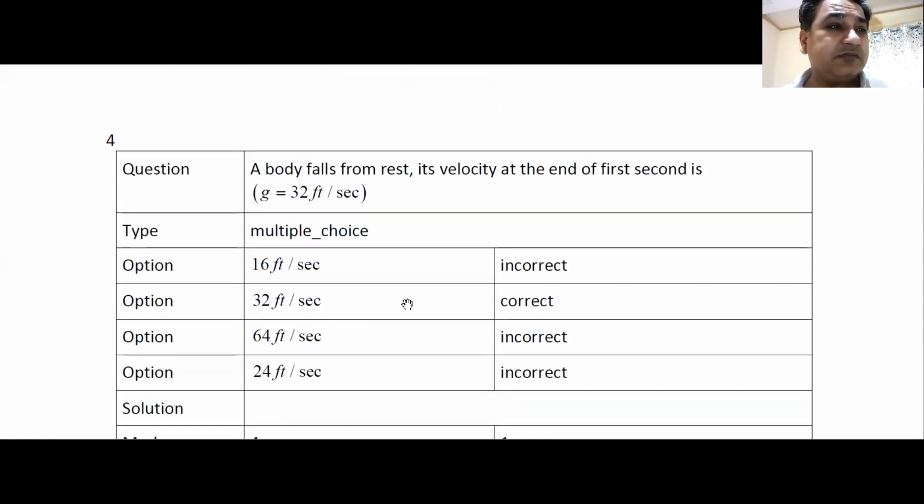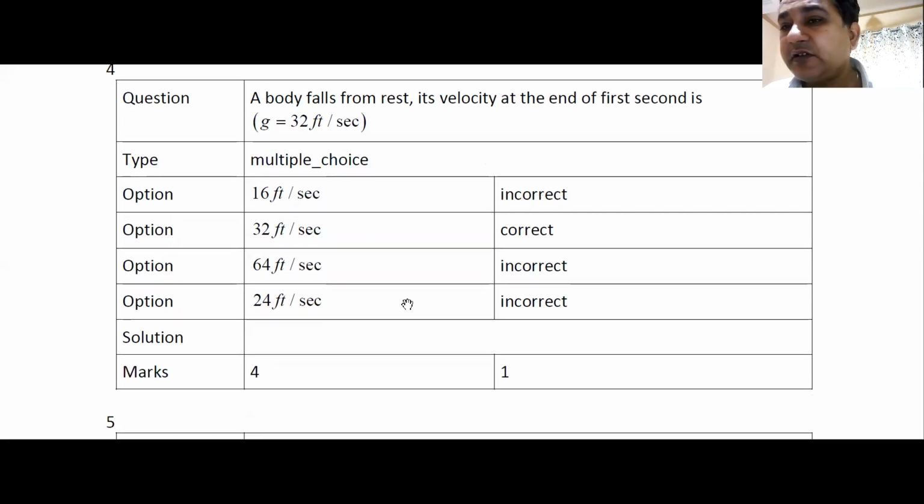Here this question was given in feet per second, but it must be feet per second square, maybe a typing mistake. A body falls from rest. The velocity at the end of first second, g is given as 32 feet per second square, different units. That was the only thing. You know v is equal to u plus at. U is 0, so you can find out the value of v. It was pretty simple, correct?